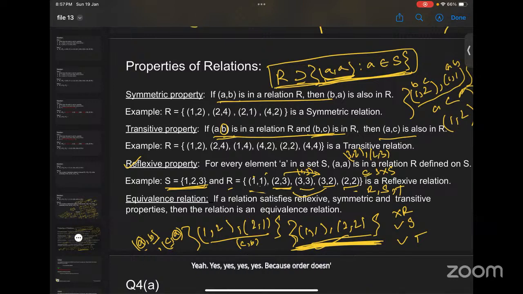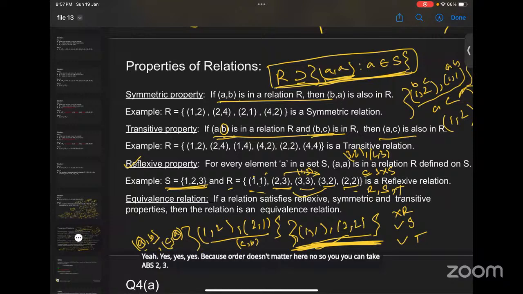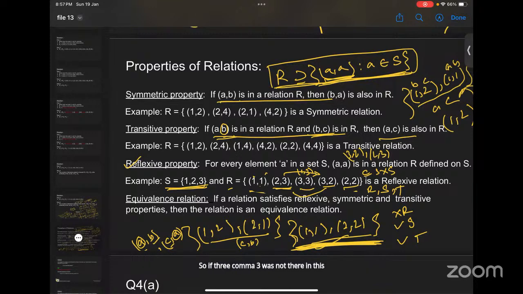You can take AB as 2 comma 3, and you can take AB as 3 comma 2 also, right? So if 3 comma 3 was not in this set, then it would not be transitive, and it would not be an equivalence relation, since 3 comma 3 is removed. Yes, correct. Okay, madam. Thank you.